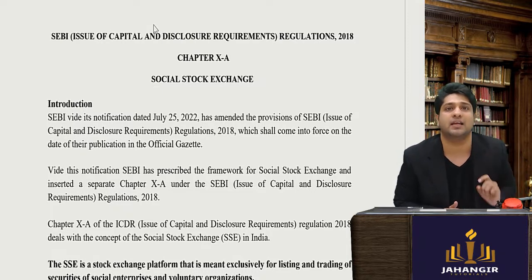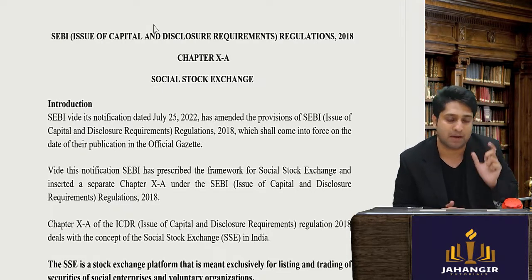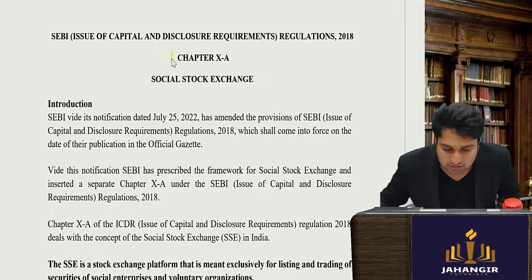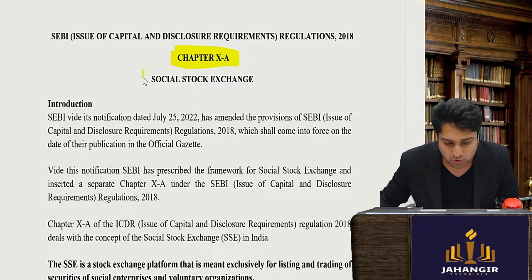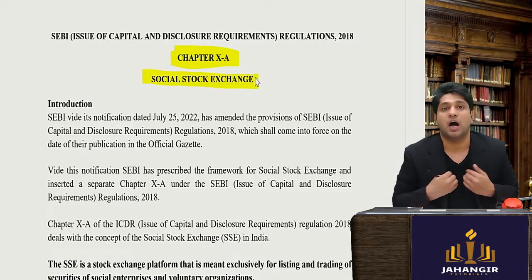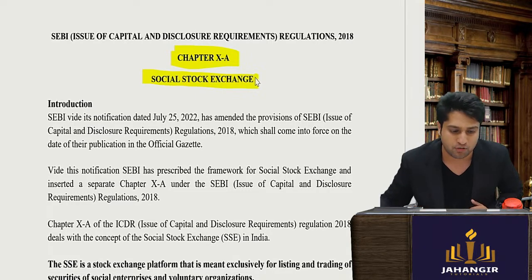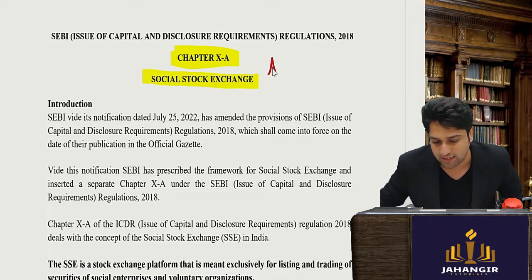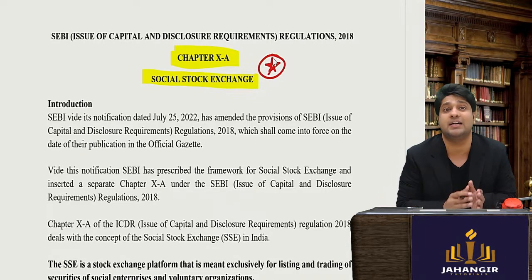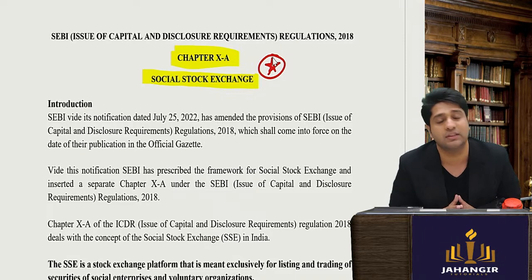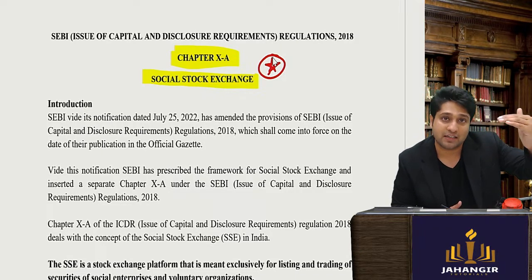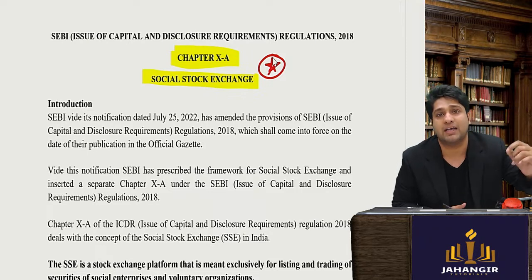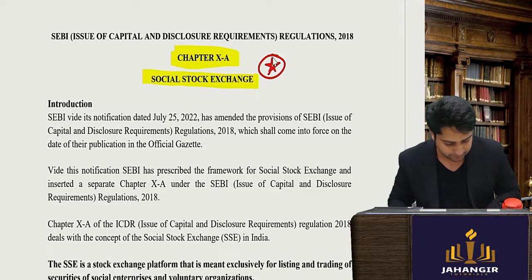In the ICDR regulations, they have brought in an amendment and introduced a chapter called chapter 10A, the social stock exchange. According to me, this is very important from an exam point of view and it is likely that they will ask a question on this particular regulation. I will cover this part in detail for today's session.